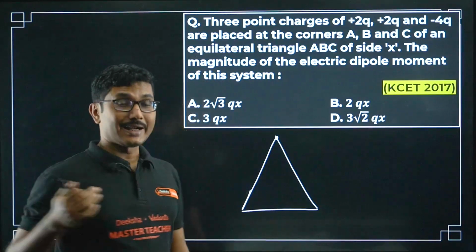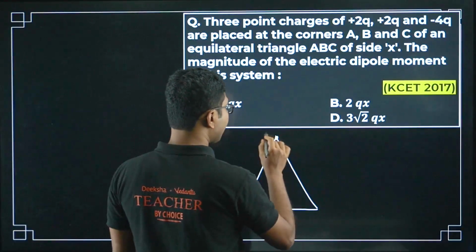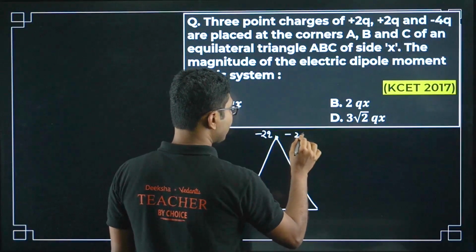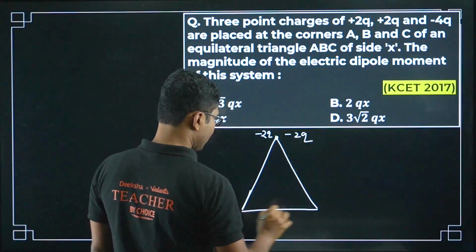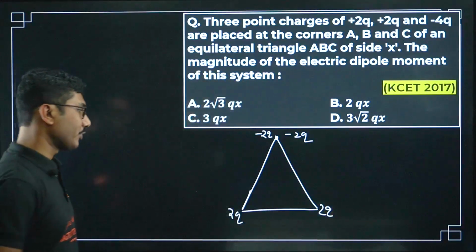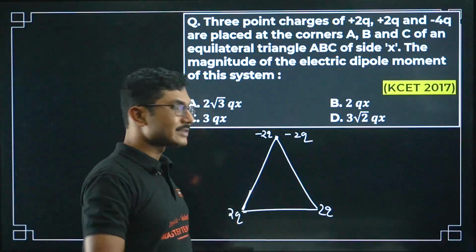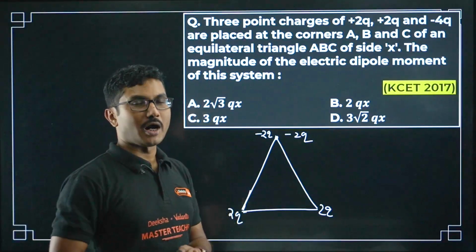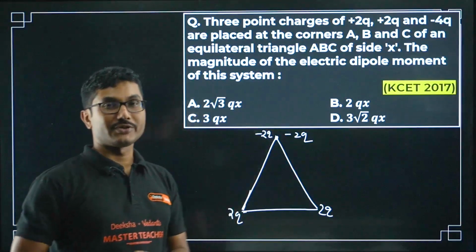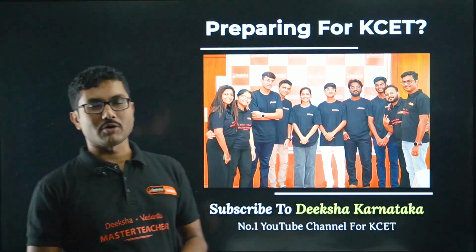But you can check that in my dipole video, that is part 2 of the video, how I solved it, how I made this 2q and this minus 2q, this 2q, this also 2q, and how I have solved this question. I'm not solving it here. This is up to you. It is a task. If you have not watched part 2 of my video, go and check that out. There I have solved this question in detail.